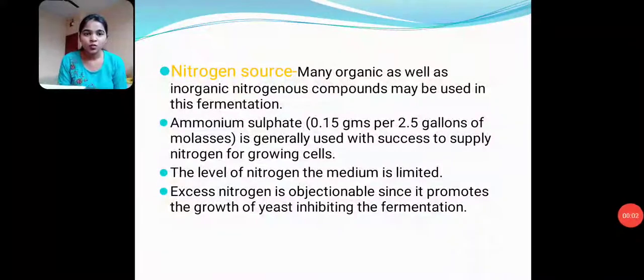Nitrogen source. Many organic as well as inorganic nitrogenous compounds may be used in the fermentation. Ammonium sulfate is used as a nitrogen source in the preparation of fermentation medium for growing the cells. The level of nitrogen source is very limited in the preparation of fermentation medium. Excess nitrogen is objectionable because it promotes the growth of yeast and inhibits the fermentation.